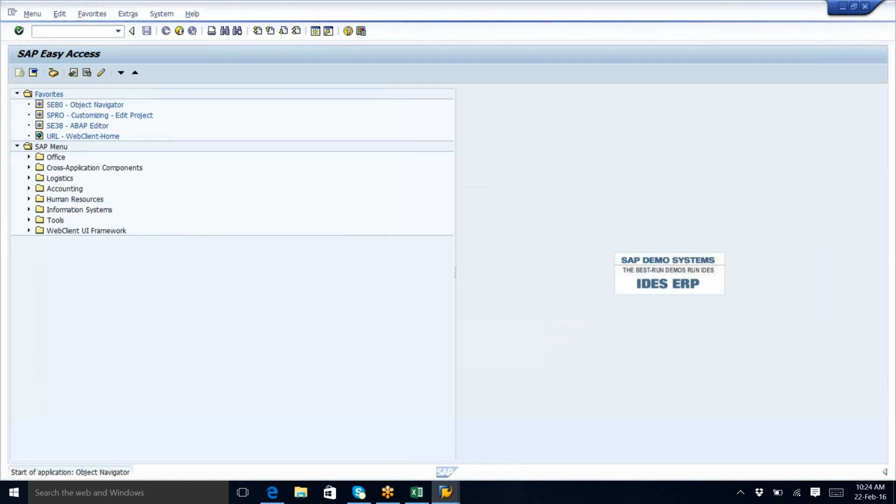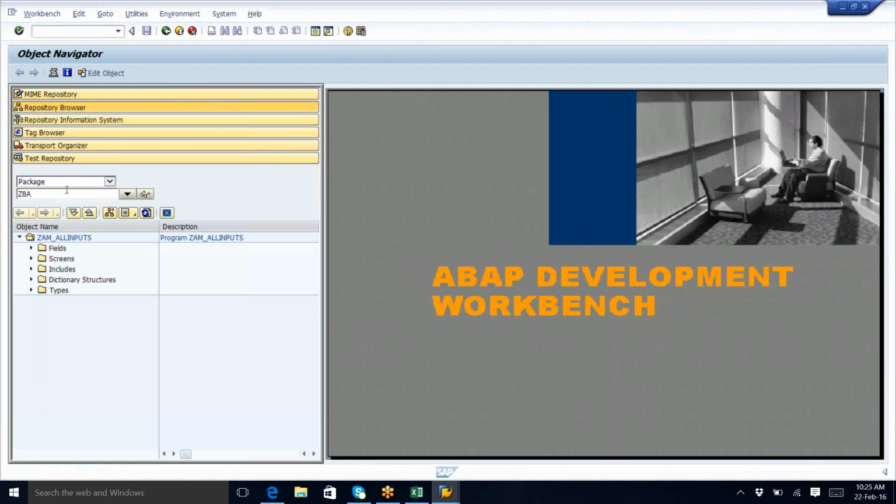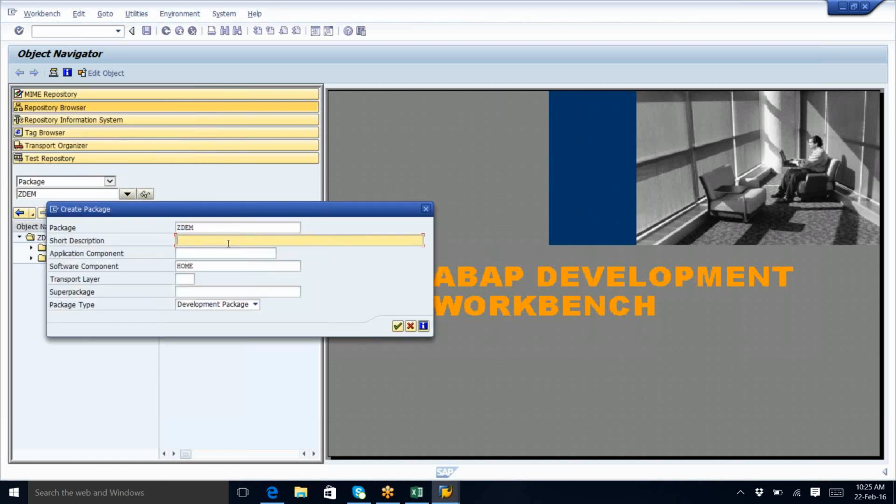It is important in real time. So SE80 is the transaction code, nothing but an object navigator or a repository where we can create the packages. Now let us see. Select a package. Say Z demo is the package name. Okay, and click on the spec symbol. It will say the package is not there. So what we need to do? Say create. You understand what I'm saying? How to create?